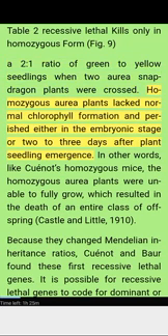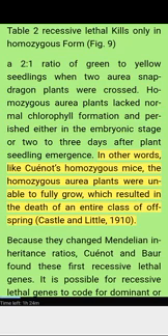Homozygous aurea plants lacked normal chlorophyll formation and perished either in the embryonic stage or 2 to 3 days after seedling emergence. In other words, like Cuénot's homozygous mice, the homozygous aurea plants were unable to fully grow, which resulted in the death of an entire class of offspring. Castle and Little, 1910. Because they changed Mendelian inheritance ratios, Cuénot and Baur found these first recessive lethal genes.